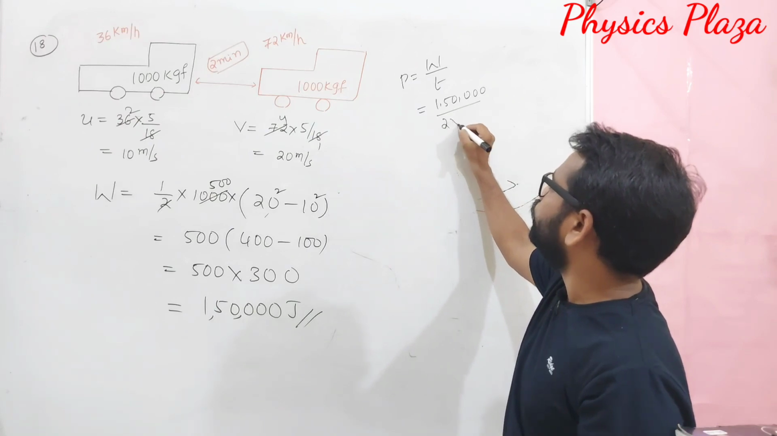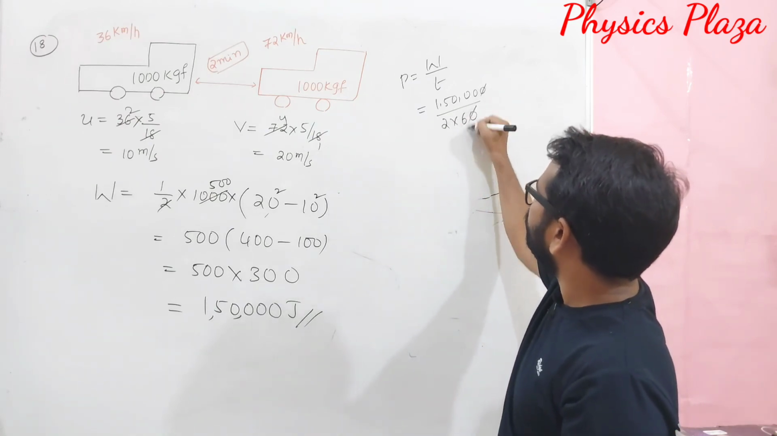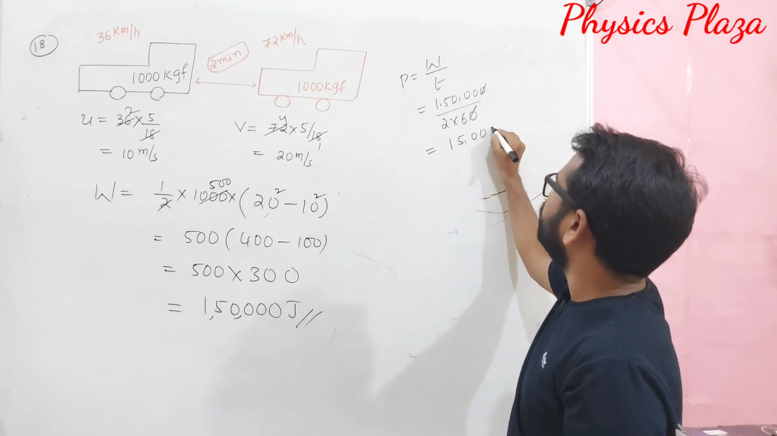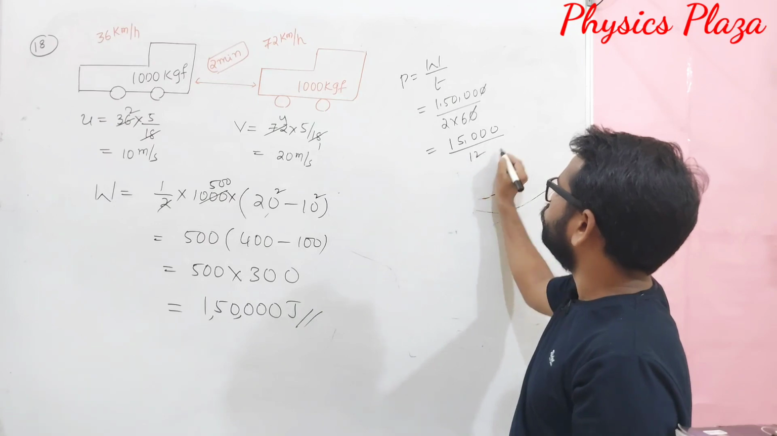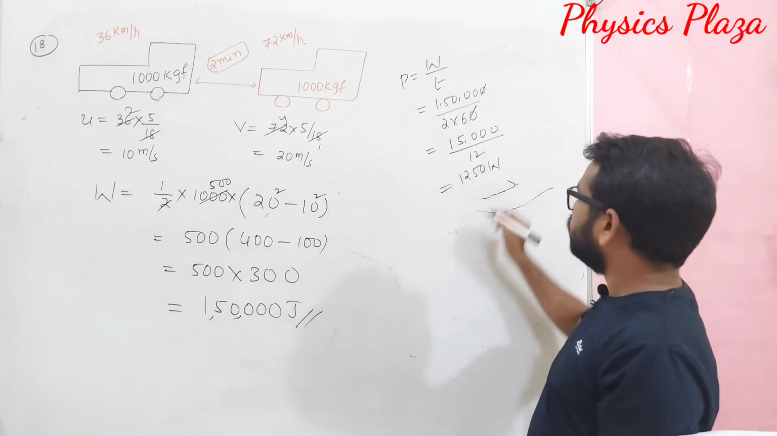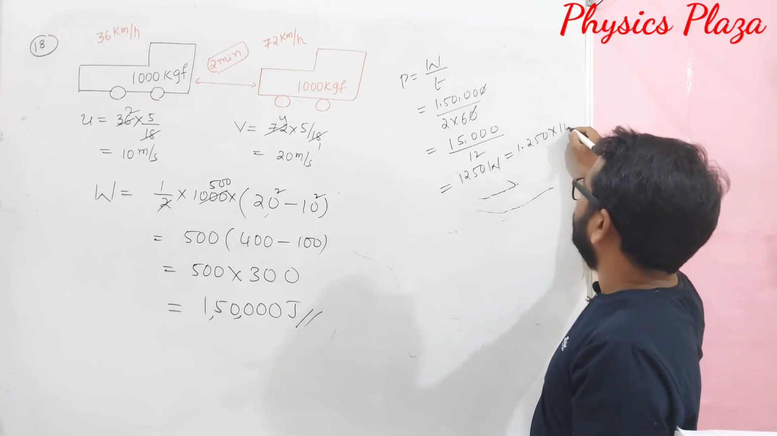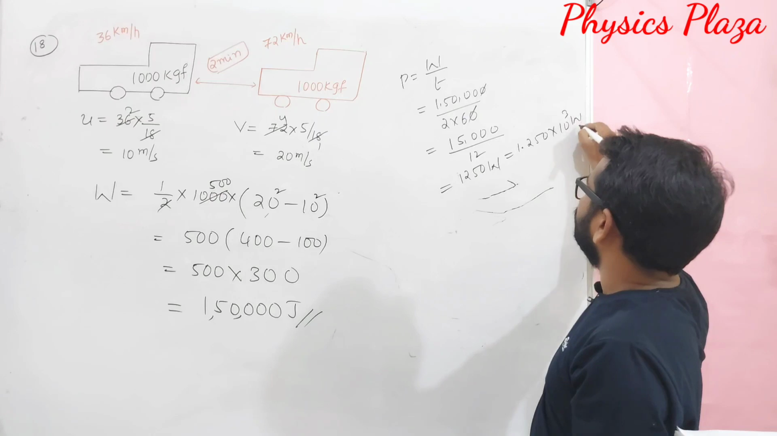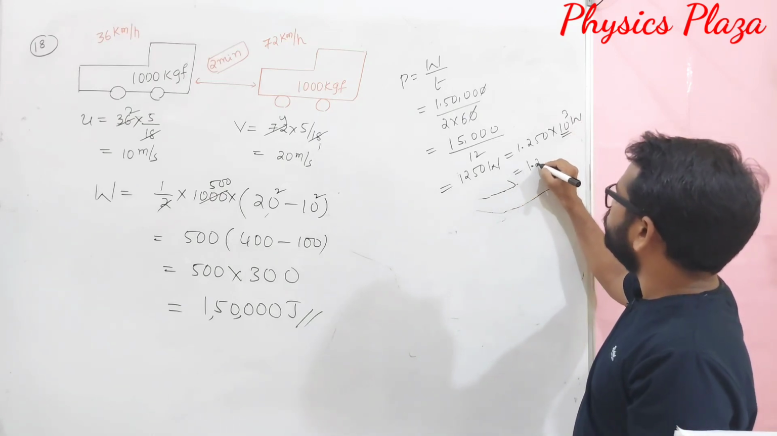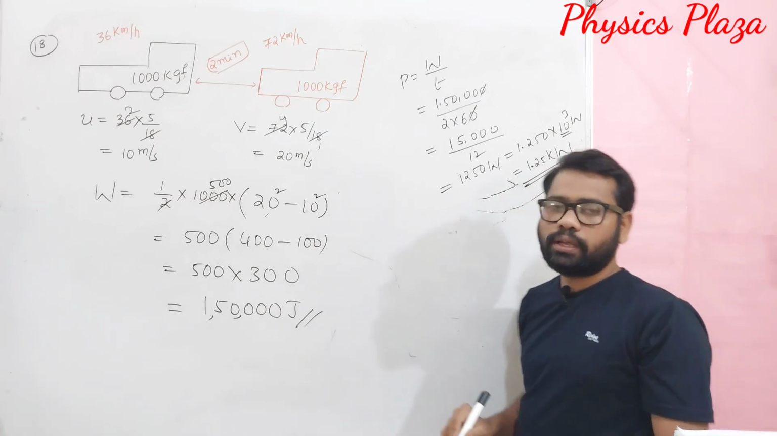Children, 2 minutes, 2 into 60. So, we convert it into seconds. So, here 0, 0 cancel. So, this will be 15,000 by 12. We get 1250 watt. So, this also we can write as 1.250 into 10 power 3 watt. So, 10 power 3 we can write as kilo. So, this will be 1.25 kilowatt is the power.